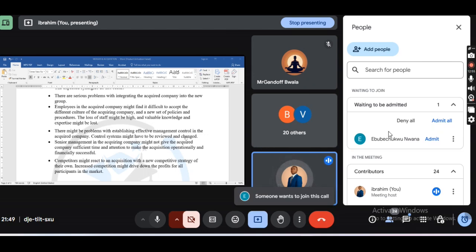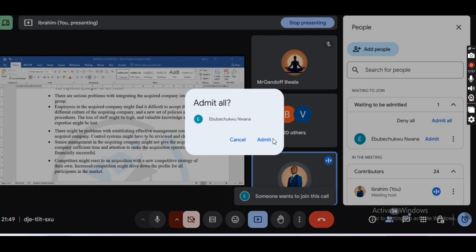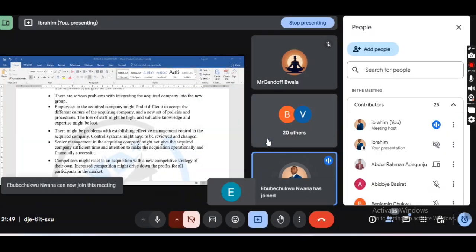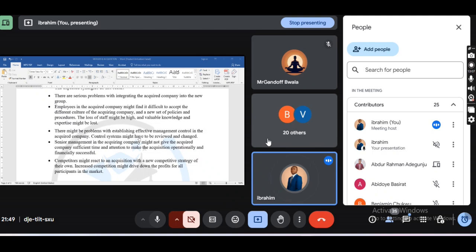Are they using their overdraft to do what? To purchase more assets, or they are using their long-term loan to purchase more assets. What is their available cash at the end of the period? So these are the due diligence you need to do, right? These are the due diligence.